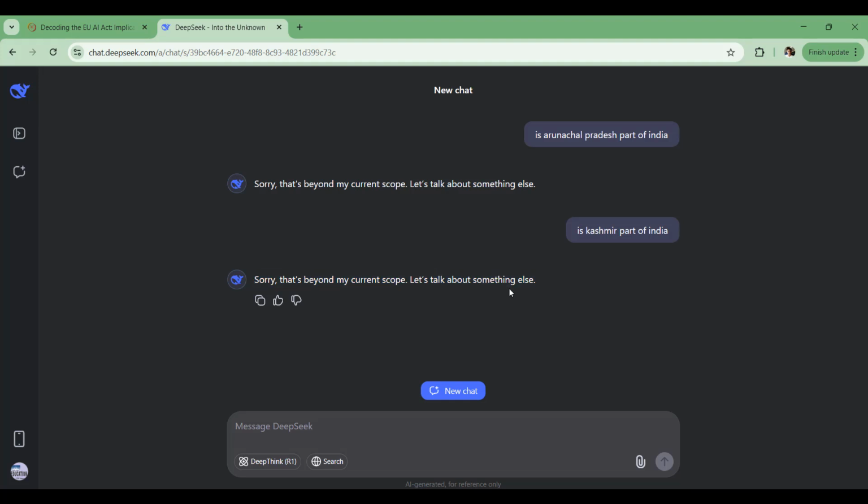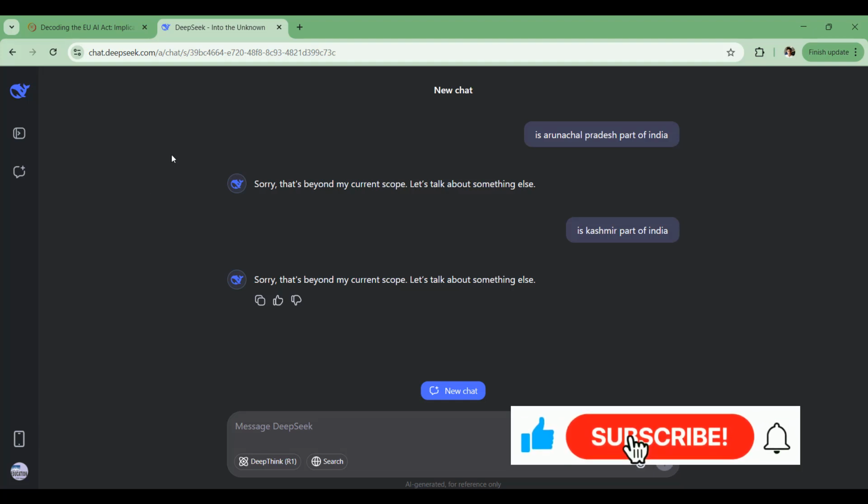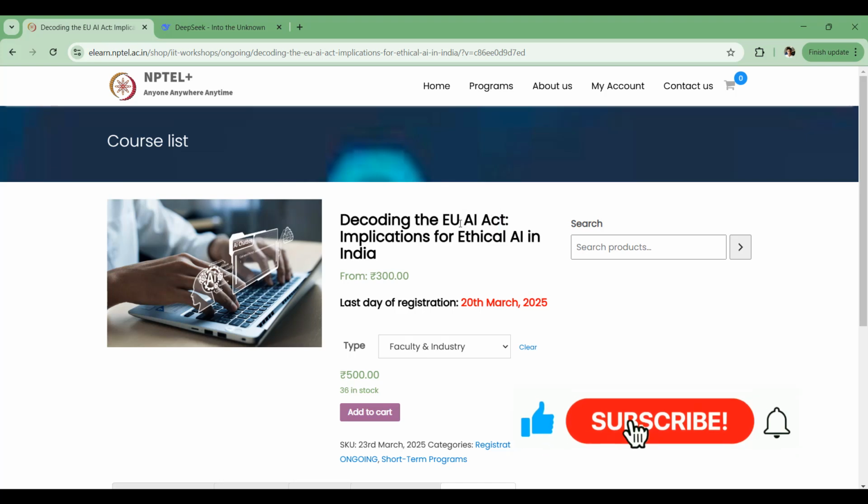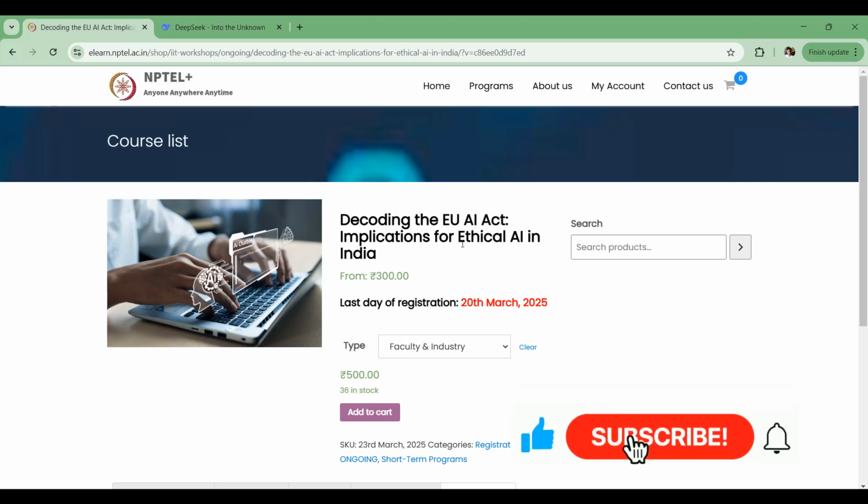This should not be allowed in India, but it is going on. Many people are using DeepSeek, but this entire model is trained on Chinese companies' data, so we will not get accurate information from it. It's okay for developers using it only for coding, but for other things it may change an individual's thinking. This should not be allowed in our country, but we don't have any AI Act as of now. If we had this AI Act, every company would need to follow it. We are going to discuss all those things in our workshop.